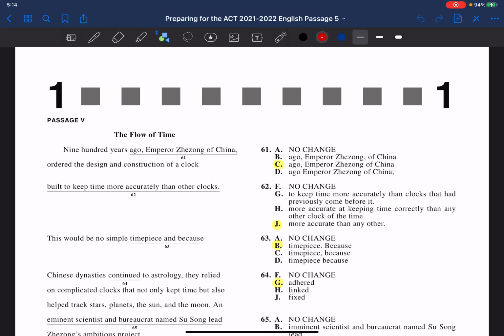This is preparing for the ACT 2021-2022 English passage number 5. So the title of this is The Flow of Time. Based on the title, we're probably talking about time. Flow may mean how time moves, perhaps, but you always want to pay attention to the title.